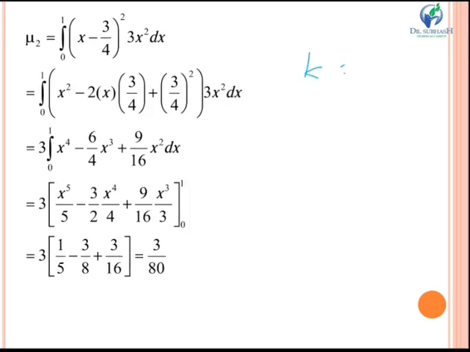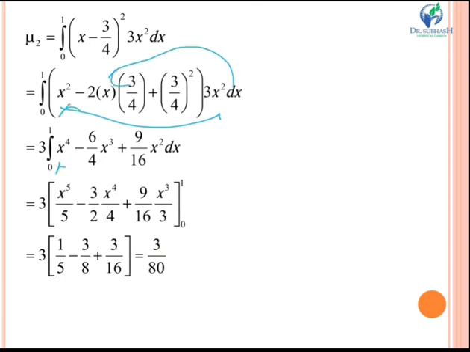Similarly, we'll put k equal to 2 over here. So (x minus 3 by 4) whole square into 3x square. Now I'll apply the formula of (a minus b) whole square, that is a square minus 2ab plus b square. I will multiply by x square, taking 3 common out. On multiplying x square, you get x raised to 4, then x cube, and last is 9 by 16 x square. Now in the next step we will integrate this equation.